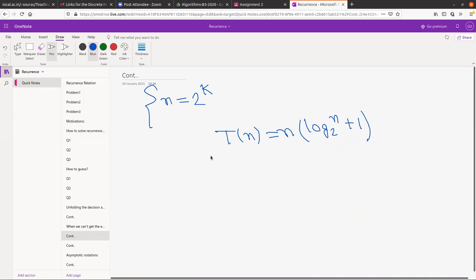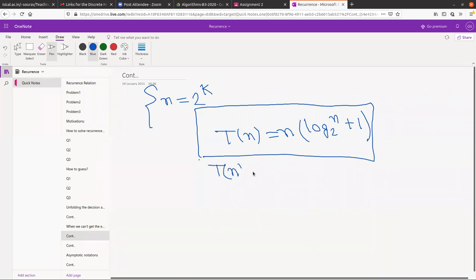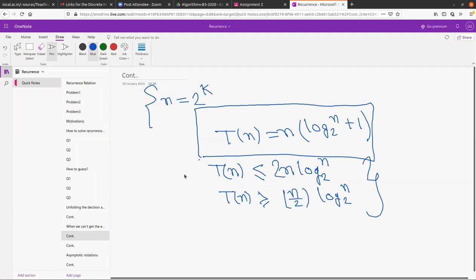Now from here, can you guess some upper bound or lower bound? Upper bound or lower bound means, can you prove something like that? Suppose T(n) is at most 2n log base 2 n, and T(n) is greater than or equal to n by 2 log 2 n. Can you prove these two things? This is 1 and this is 2. Actually we can.